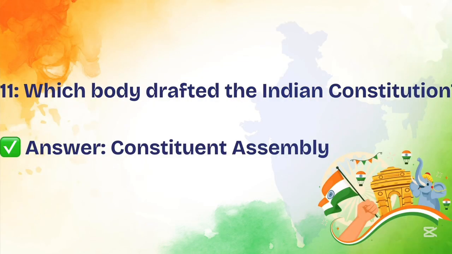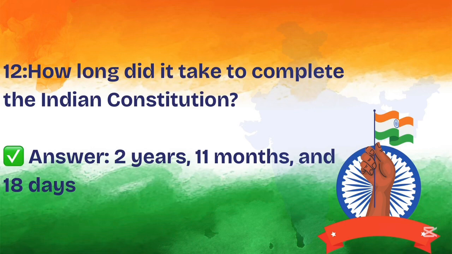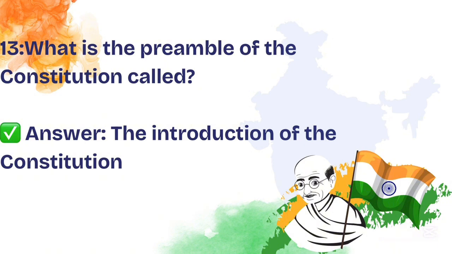Which body drafted the Indian Constitution? Answer: Constituent Assembly. How long did it take to complete the Indian Constitution? 2 years, 11 months and 18 days. What is the preamble of the Constitution called? The answer is the introduction of the Constitution.